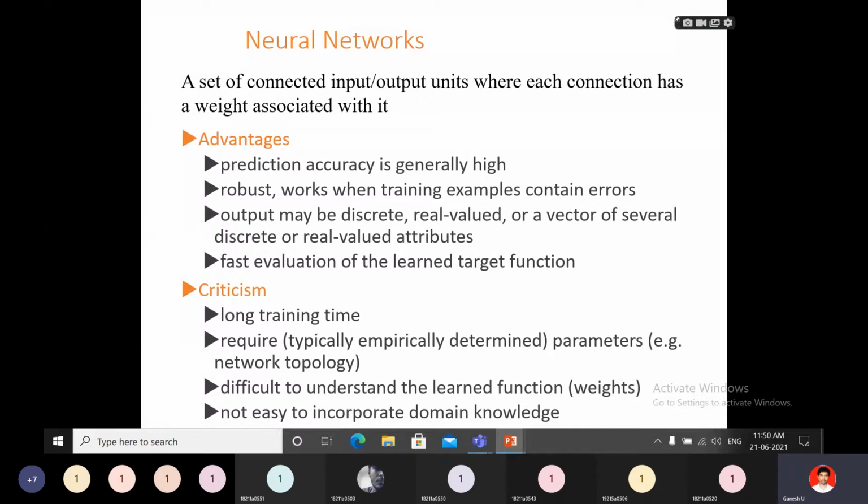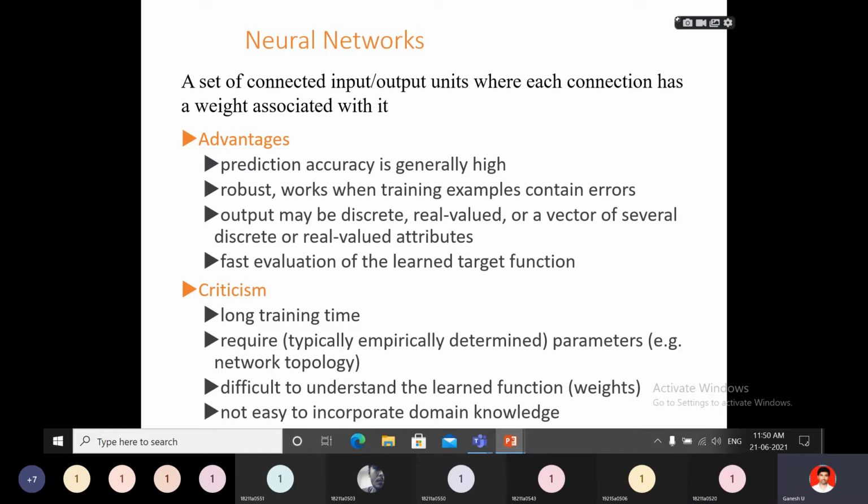Next, fast evaluation of the learned target function. We have to find the final function value so that it can be predicted quickly. This is about neural networks only, and this connects to classification by backpropagation, where we will use this neural network. That's why I am giving an overview of neural network.